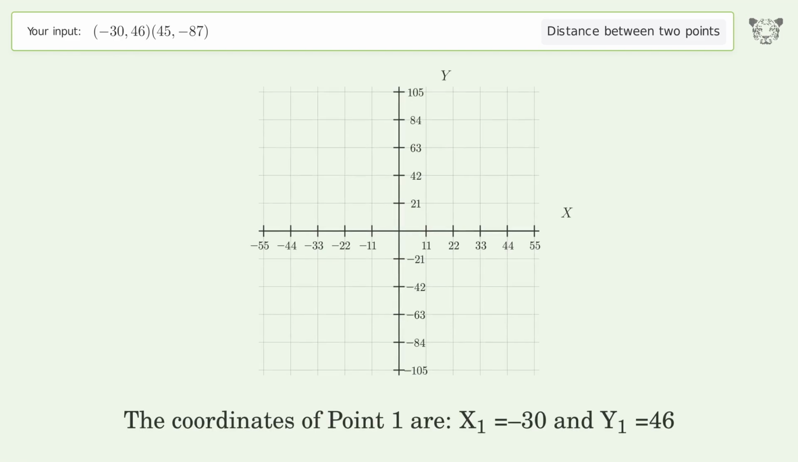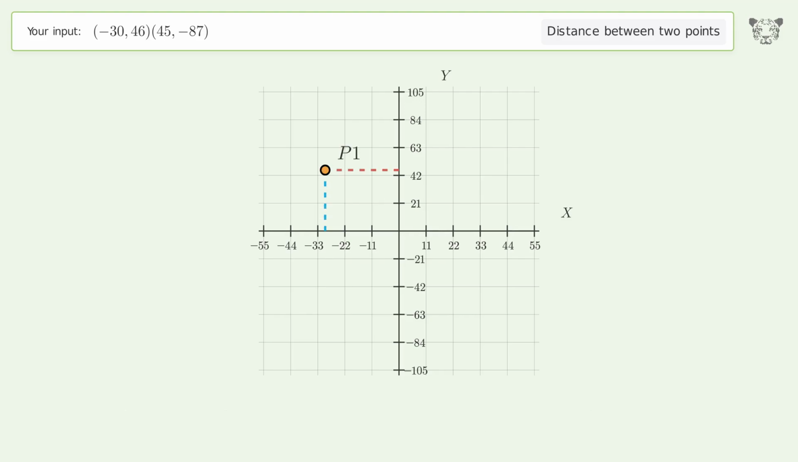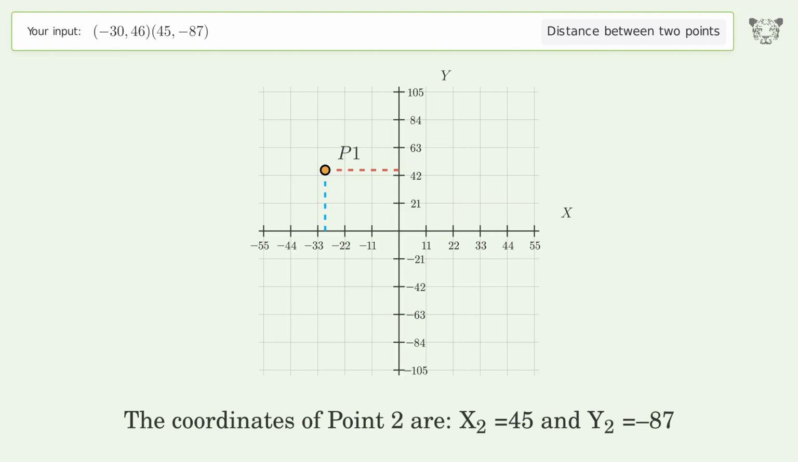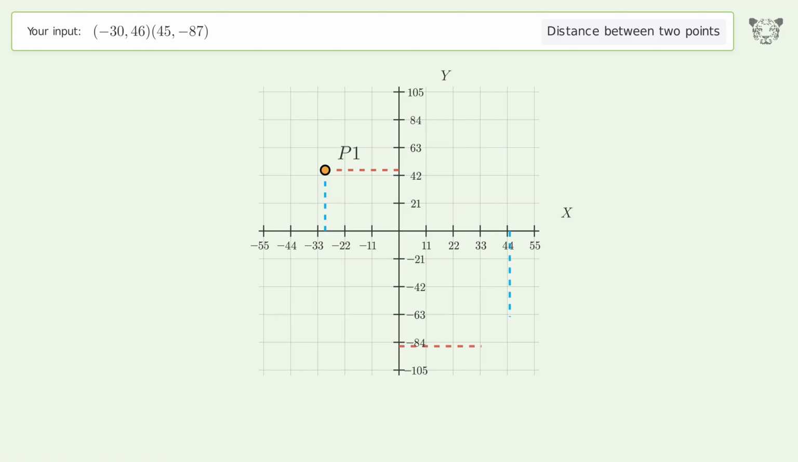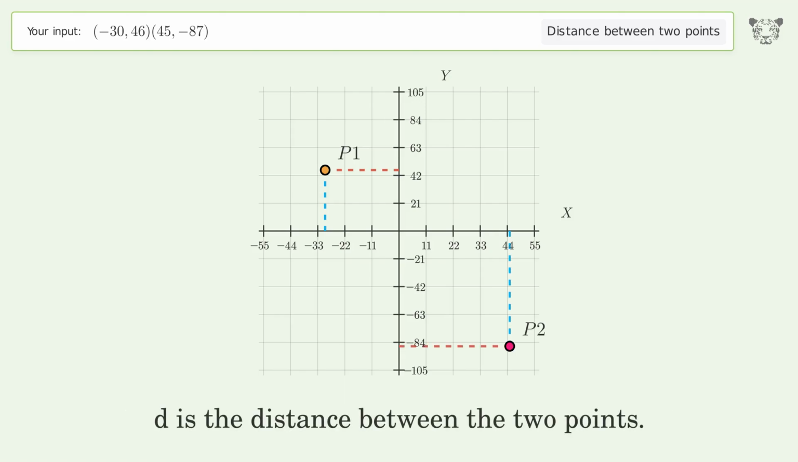The coordinates of point 1 are x1 equals -30 and y1 equals 46. The coordinates of point 2 are x2 equals 45 and y2 equals -87. D is the distance between the 2 points.